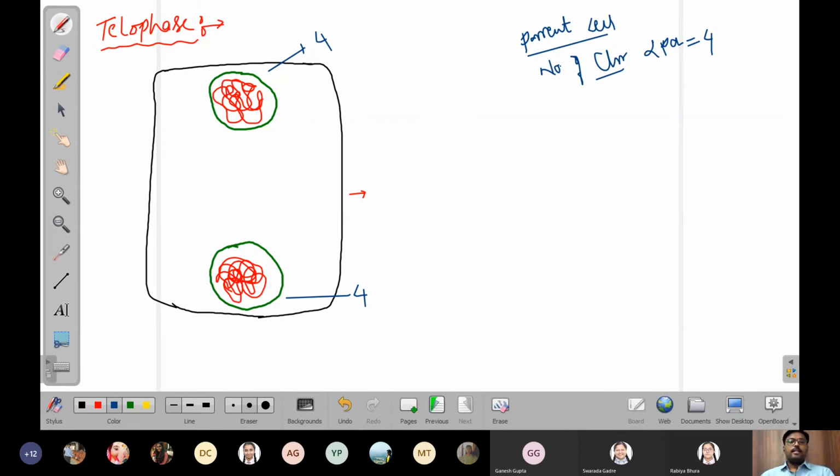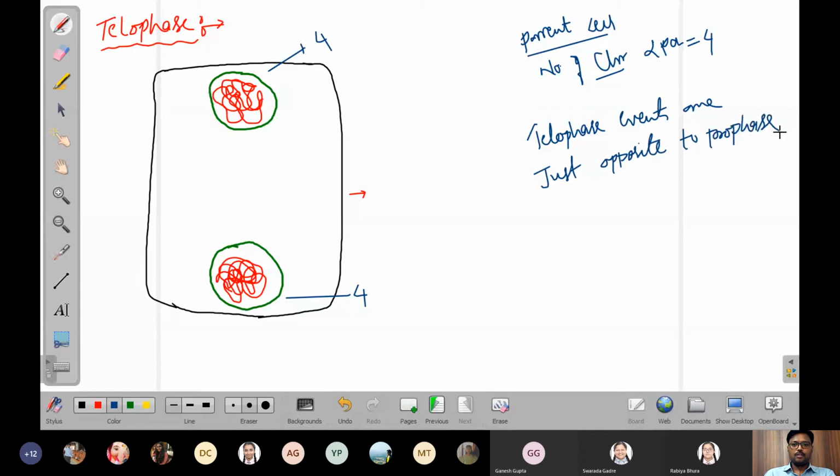So the events in the telophase are just opposite to prophase. What happened in prophase? At the beginning of prophase, condensation of chromatin into chromosome started, right?